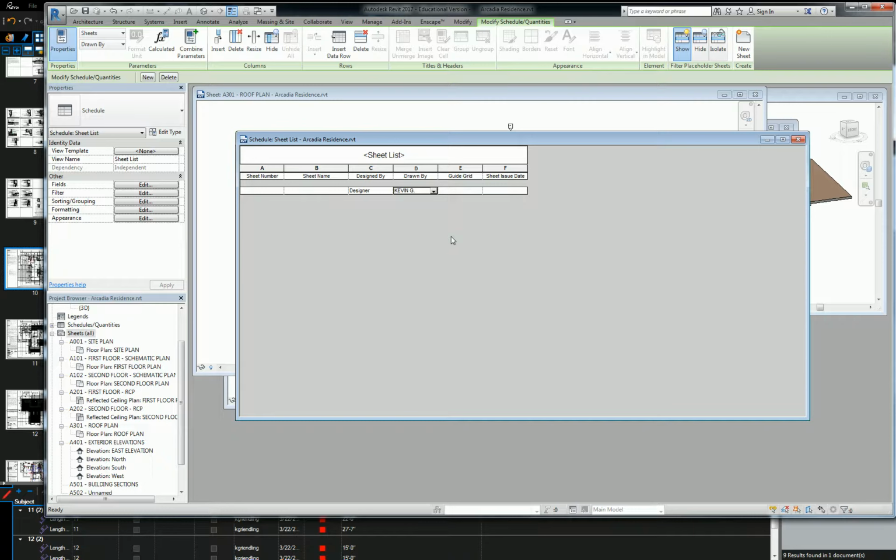Well, author is going to be the default. That's hard coded into it, unless it's part of your title block family. It might be different. You could change your title block family to default to some other value. But if you're working in a team, I guess that's a better answer for what you were looking for. Because if it's just you, then you want to go into your title block family and change that.